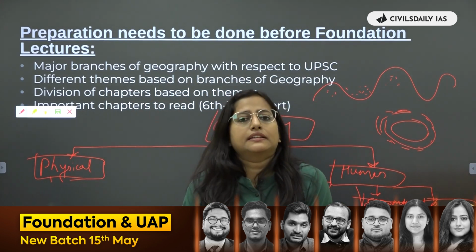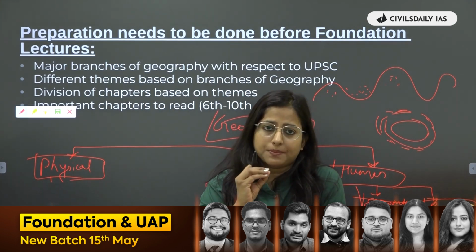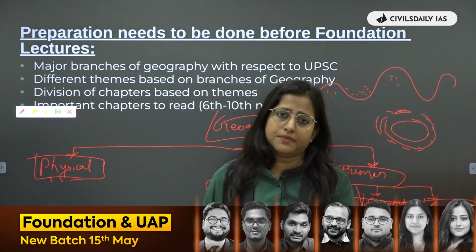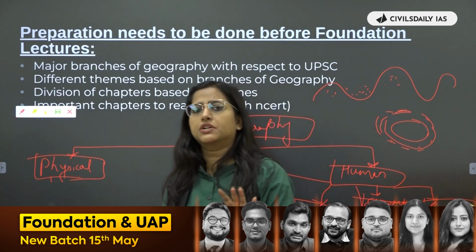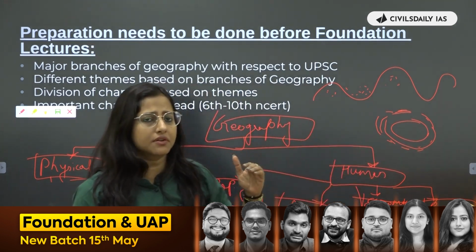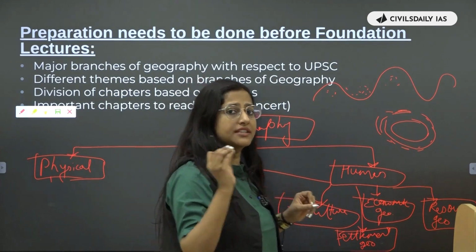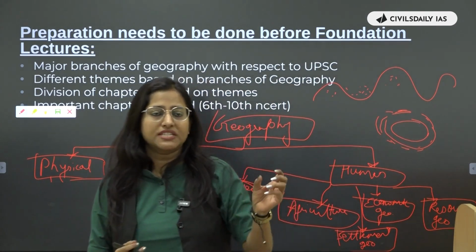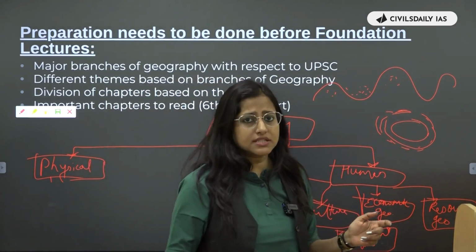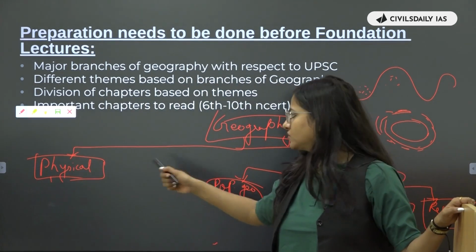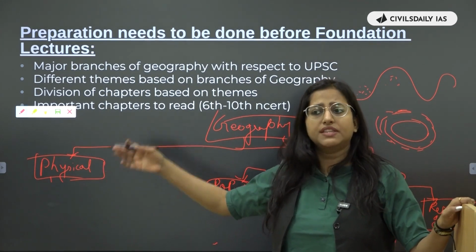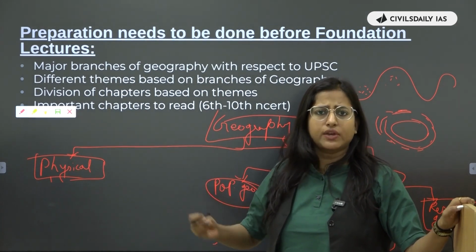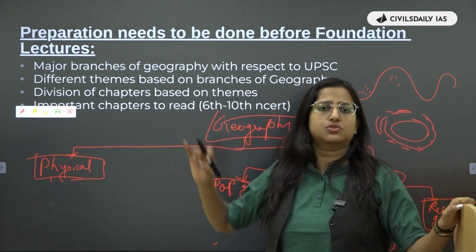So it is very important that the moment you are seeing a particular chapter, you need to know whether it belongs to human geography or it belongs to physical geography. Now, once you have identified that this particular chapter belongs to human or physical geography, now you need to understand in which particular theme you are going to locate that particular chapter. है ना? जैसे कोई chapter है water. Now, water, just now I told you, जब हम water की बात करेंगे तो किसका part हो जाएगा? वो physical geography का part हो जाएगा. Within that physical geography, if we are especially studying about the oceans, seas, right, currents, waves, and all these things, that will become part of your oceanography.